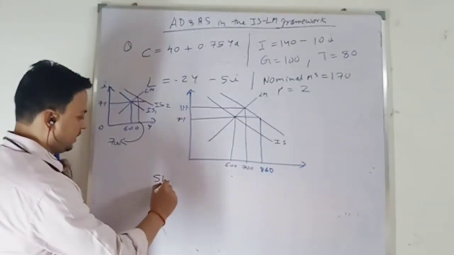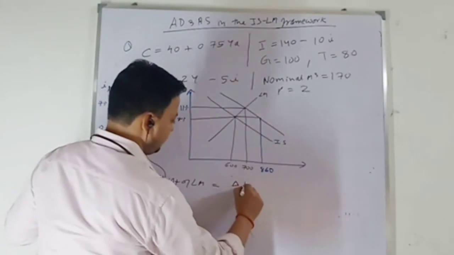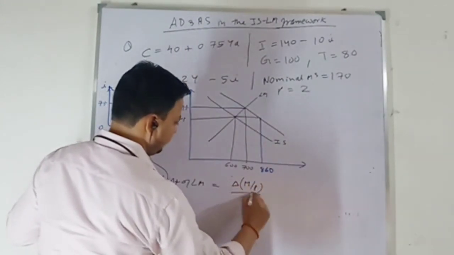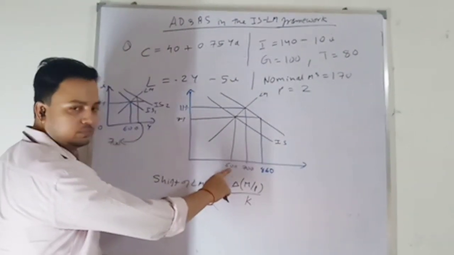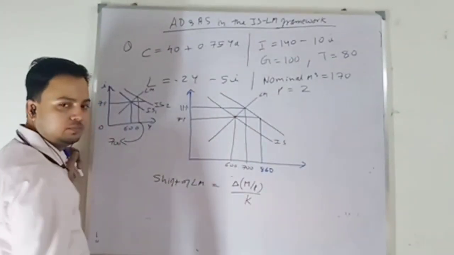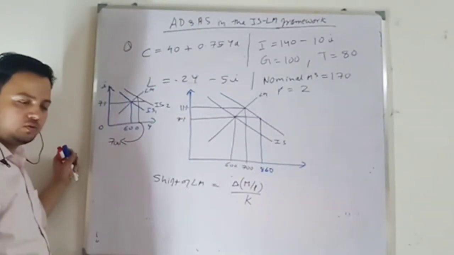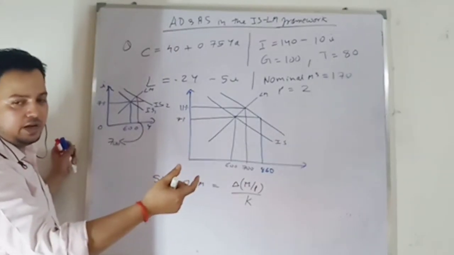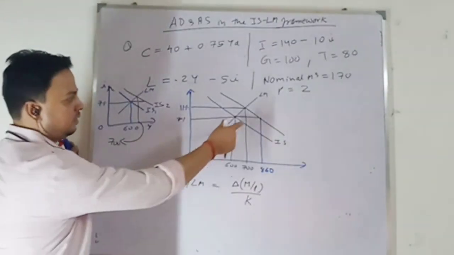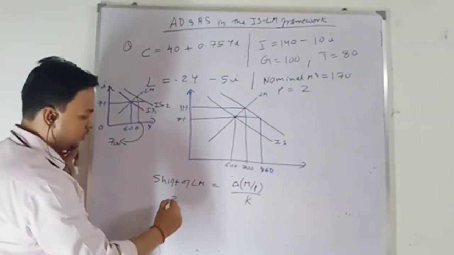So the shift of the LM curve is the change in real money supply over k. This is your initial equilibrium, 600. The new equilibrium I want is 860. And my shift in the IS curve is 260, you can say that, because I want to achieve the full multiplier value. So how much shift of the LM curve do I want? 260.